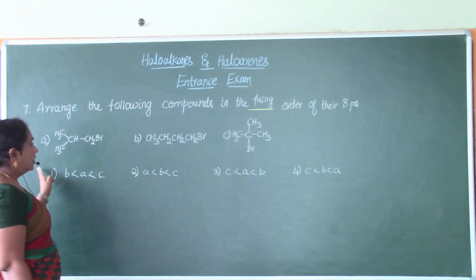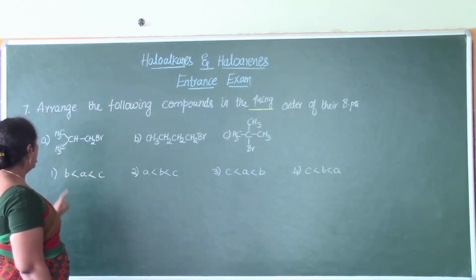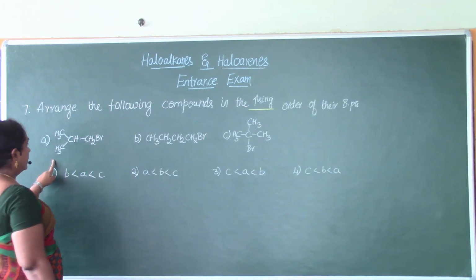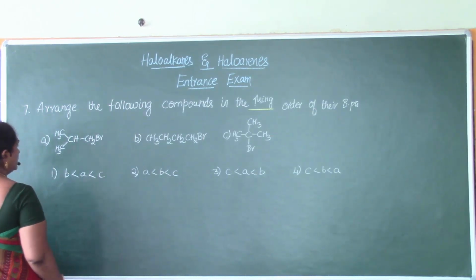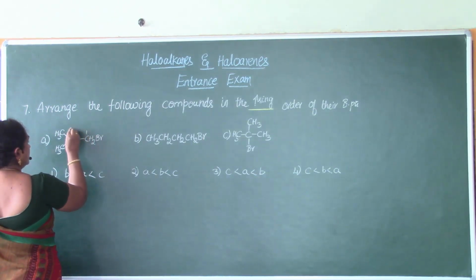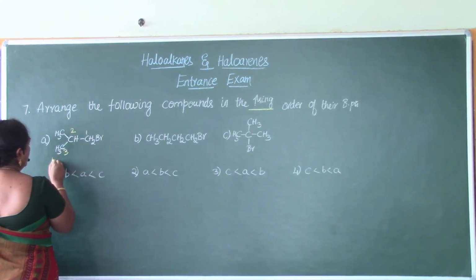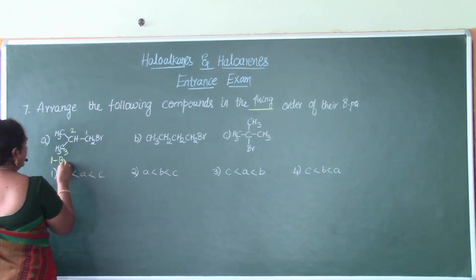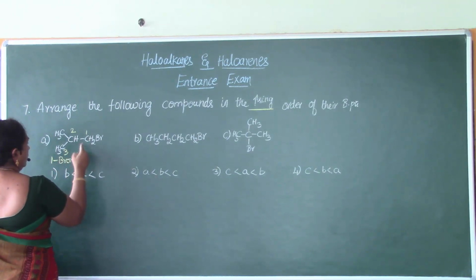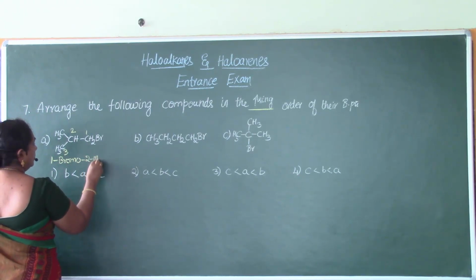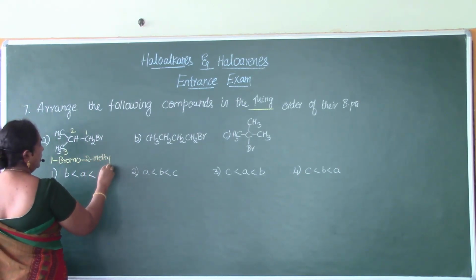Okay, these are the three compounds given to us. Option A. So let's try to name this compound. 1, 2, 3. So the name of this compound will be 1-bromo, 2-methyl, 1-bromo, 2-methyl propane.